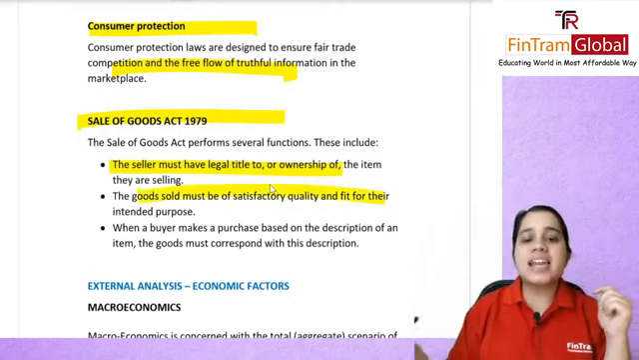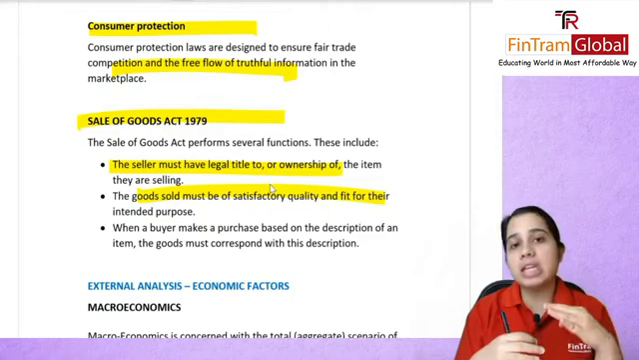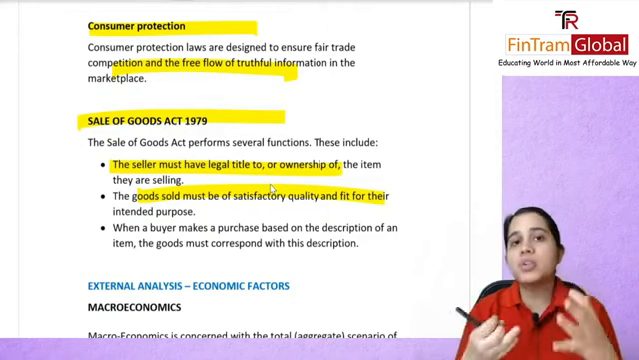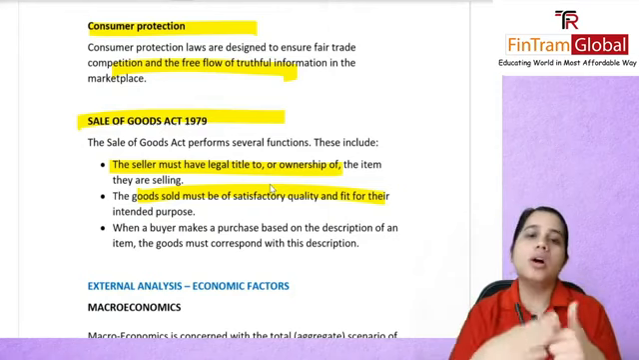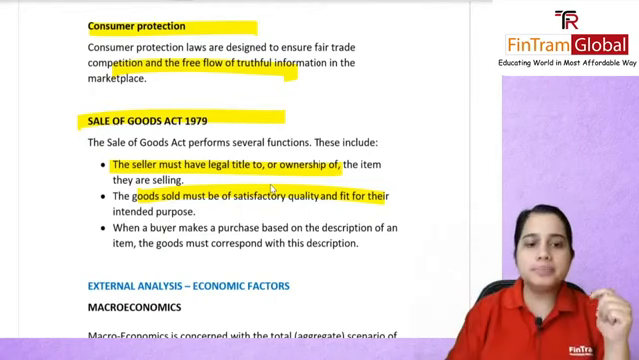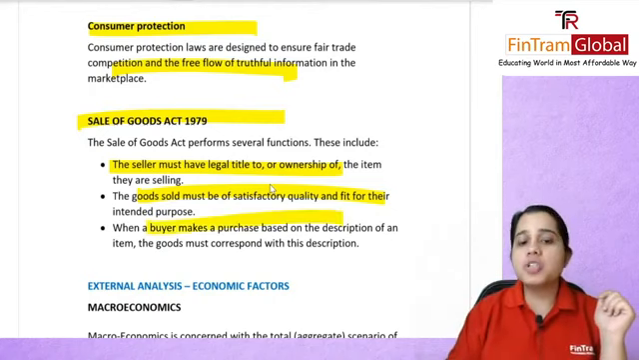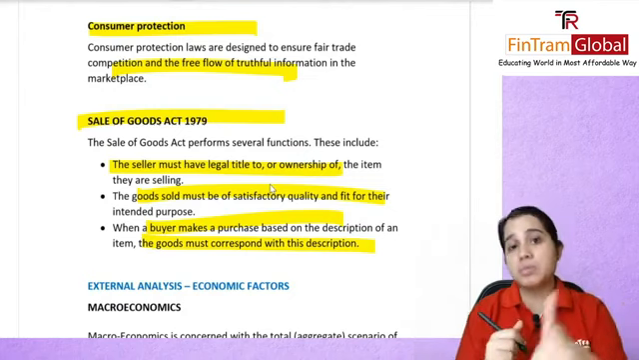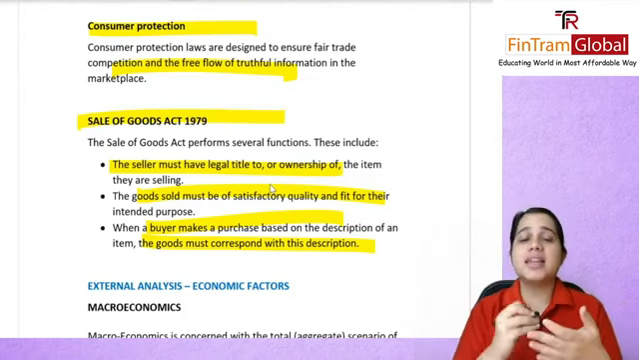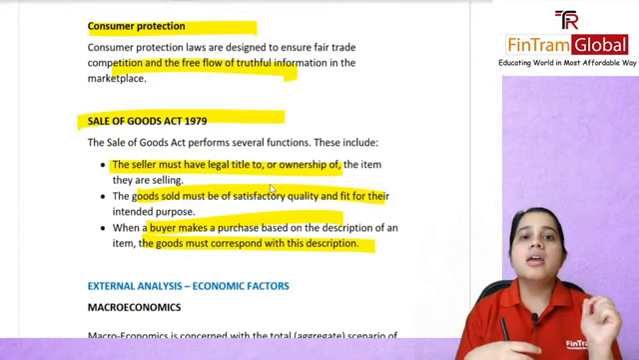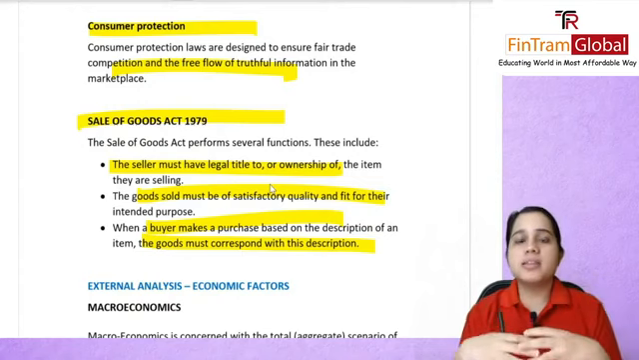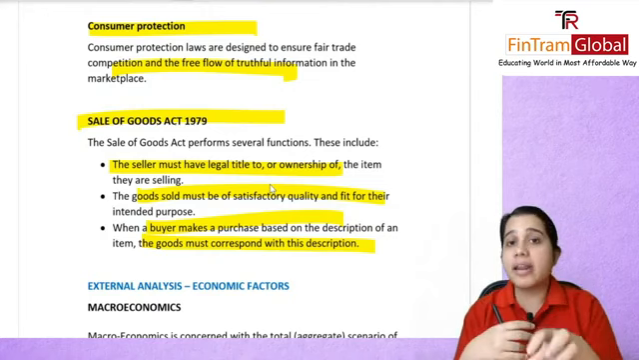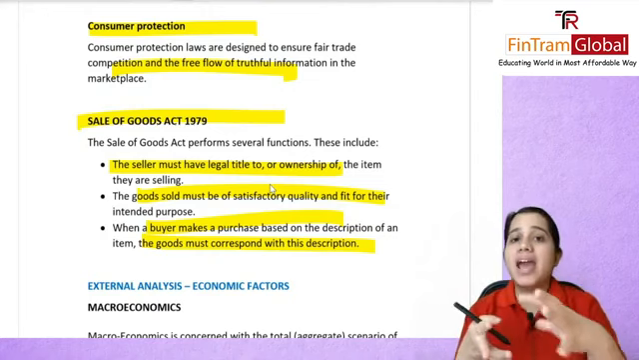The goods must be of satisfactory quality and fit for the intended purpose. Whatever you're selling should be of good quality and should be able to be used properly. When a buyer makes a purchase based on a description, then the goods must correspond to that description. If you say a particular product has 9 grams of sugar and 2% fats, then make sure that is the correct information, because the person might be buying according to the description.